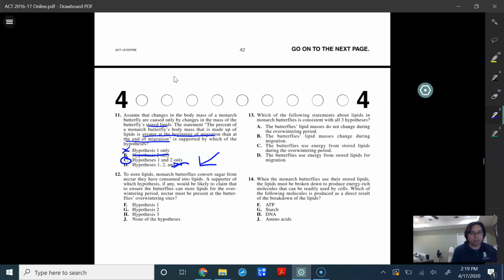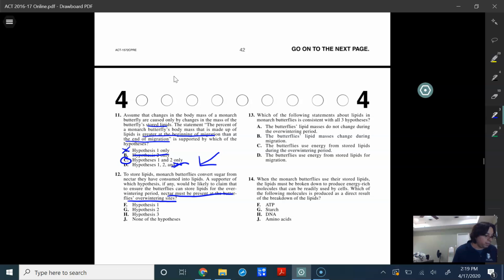Okay. All right. So let's look at number 12 now. Let's see what 12 is asking of us. 12 says, to store lipids, monarch butterflies convert sugar from nectar that they have consumed into lipids. A supporter of which hypothesis, if any, would likely claim that to ensure the butterflies can store lipids for overwintering periods, nectar must be present at the butterflies' overwintering sites. Okay, at their overwintering sites.